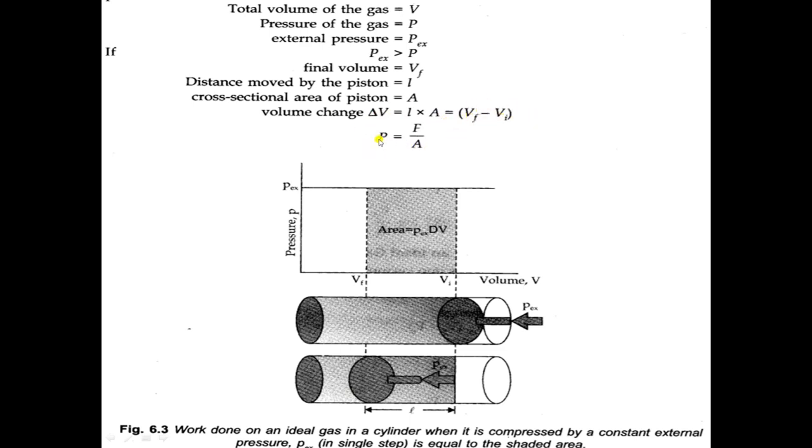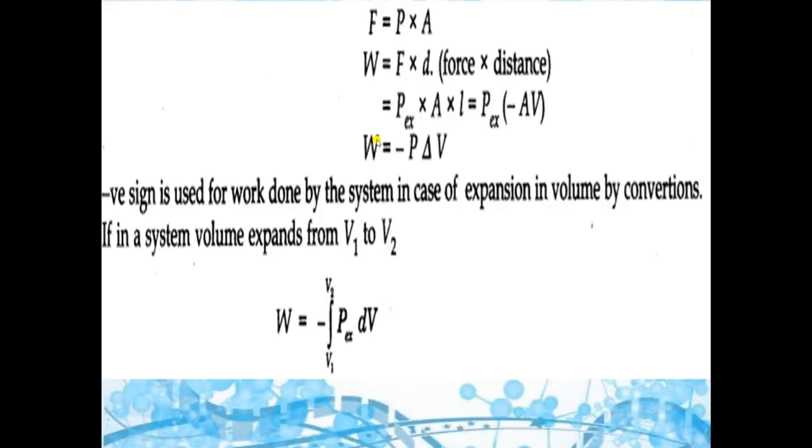We know the formula, pressure is equal to force by A. So if we shift area to this side, it will become force is equal to pressure into area. Now the formula of work done is force into distance, capital F into d. Here d is the distance which is equal to small l.